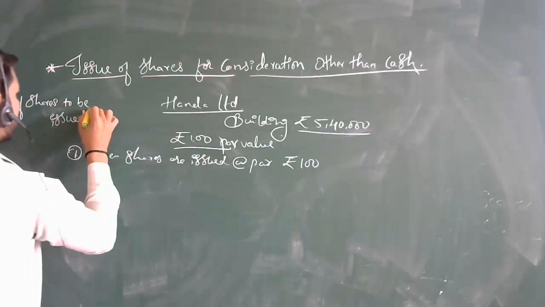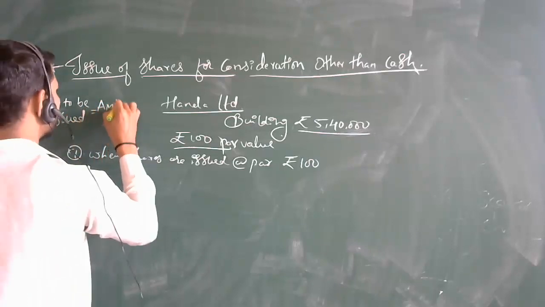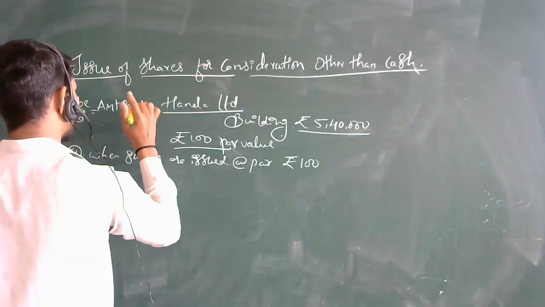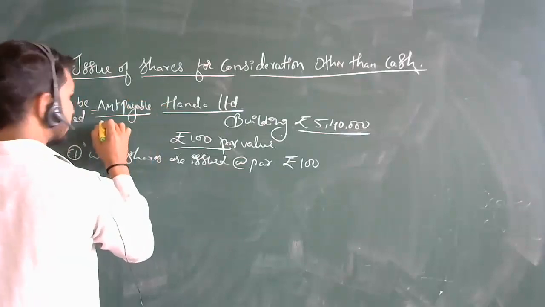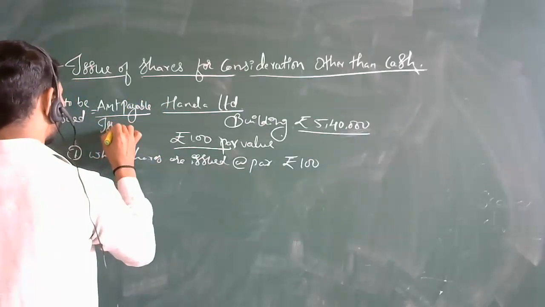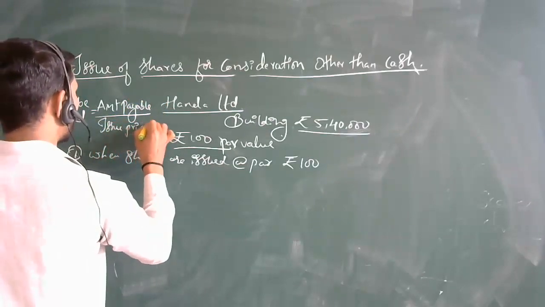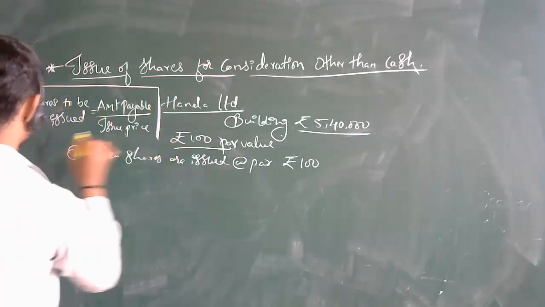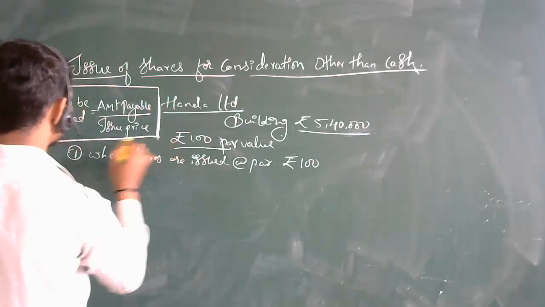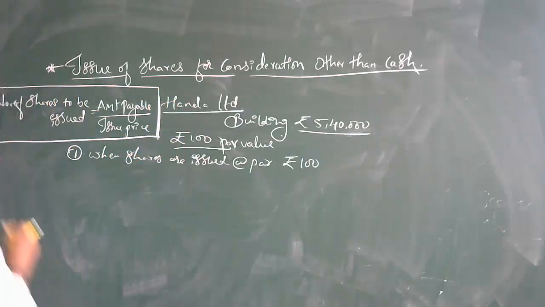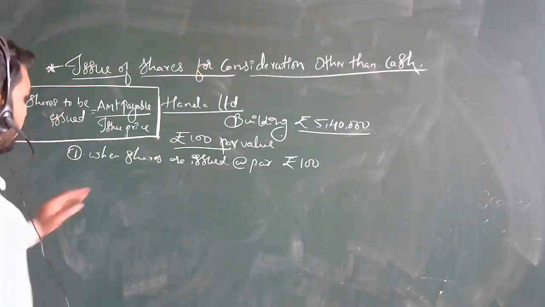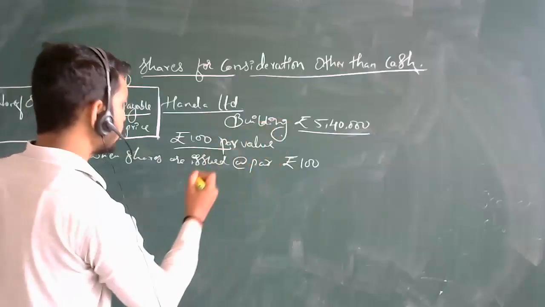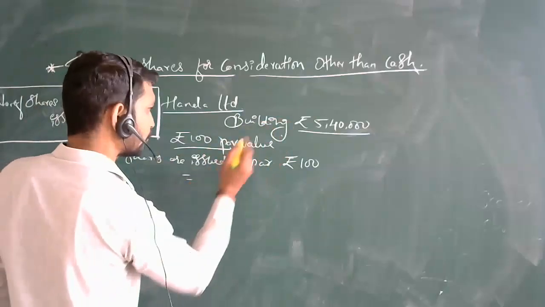Number of shares to be issued equals amount payable divided by issue price. This is the formula which I am writing over here. So for both situations I can use this. Let's see, when the shares are issued at par value, rupees 100, the amount payable is, as per this formula, what we are going to do is